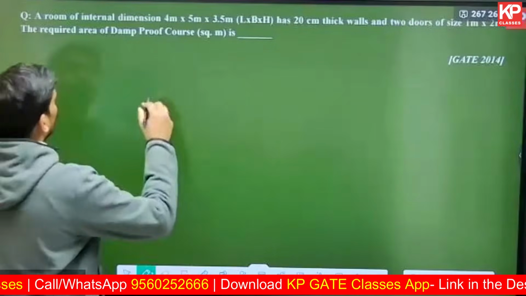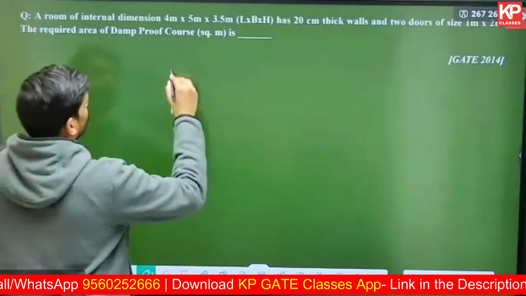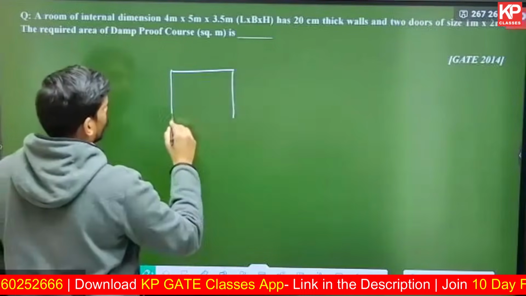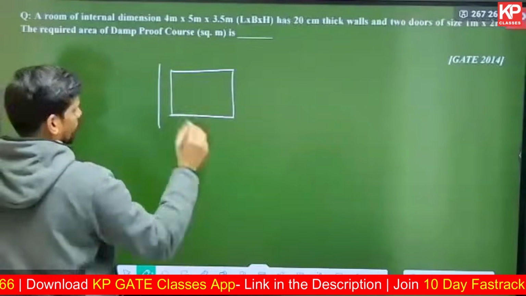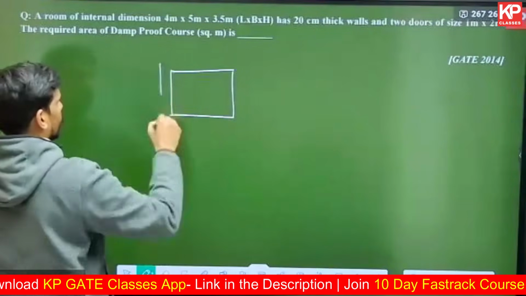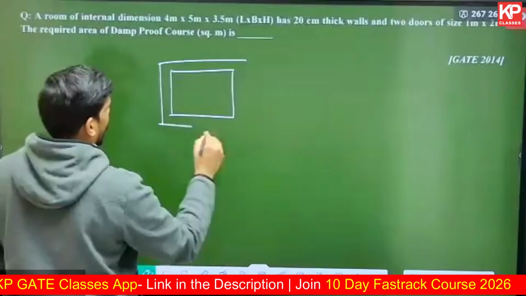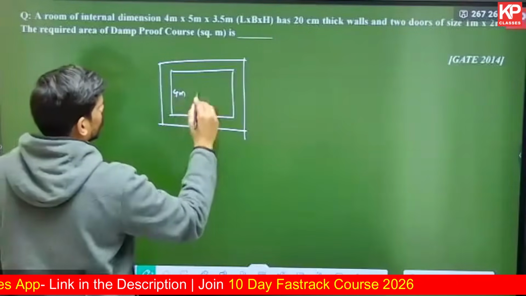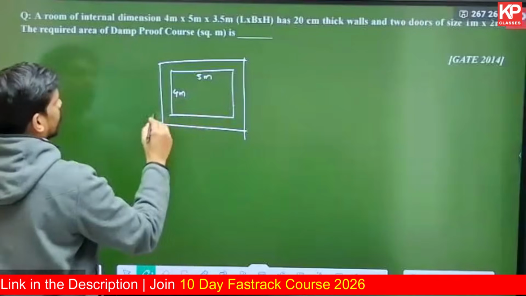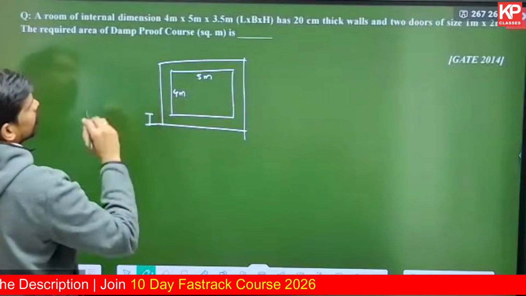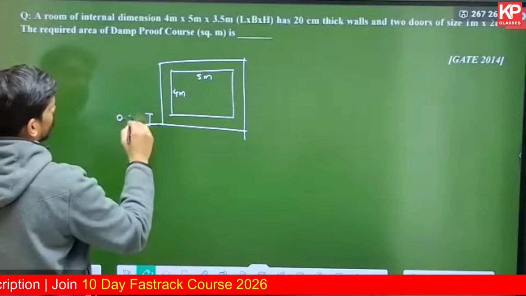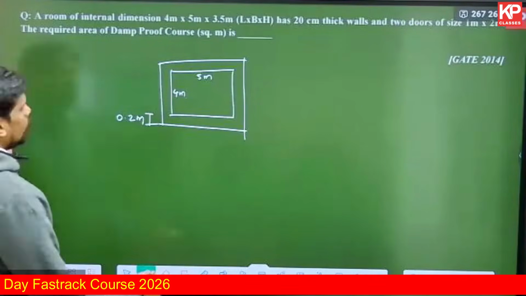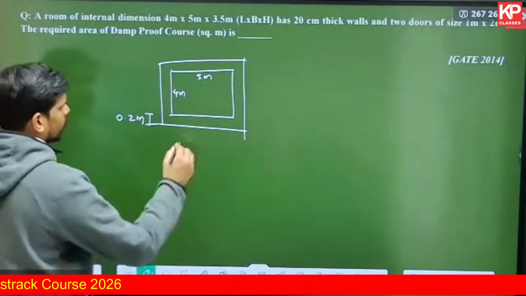So let me draw the footprint of the room. It is 4 meter, 5 meter, that is the internal dimensions. 4 by 5 meter, this is the room. The wall thickness is given as 20 centimeters, that is 0.2 meter. Height is 3.5, and there are two doors, 1 meter into 2 meter.